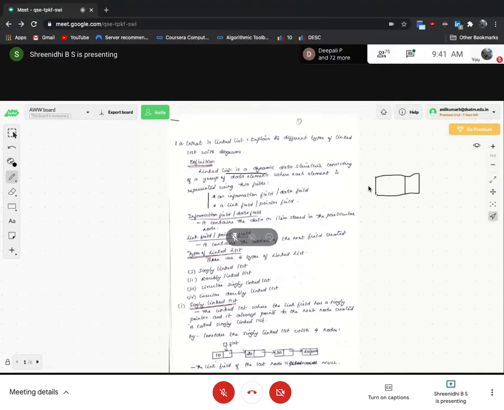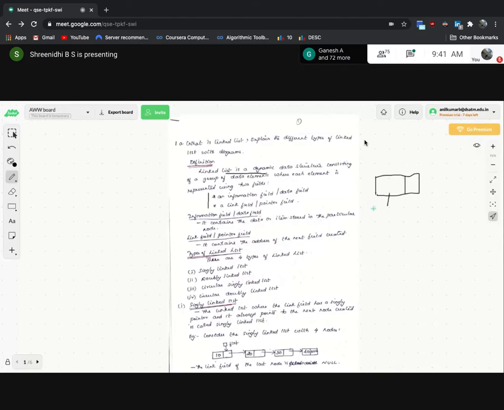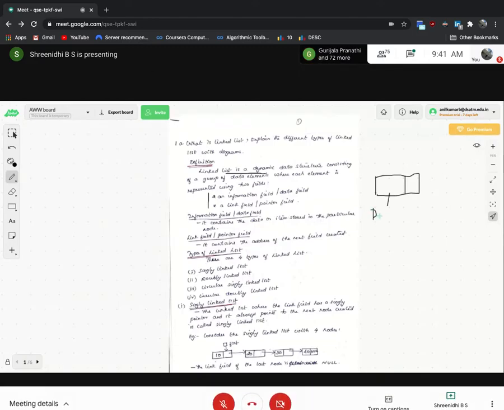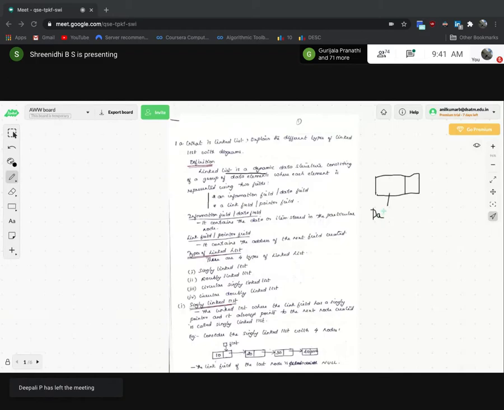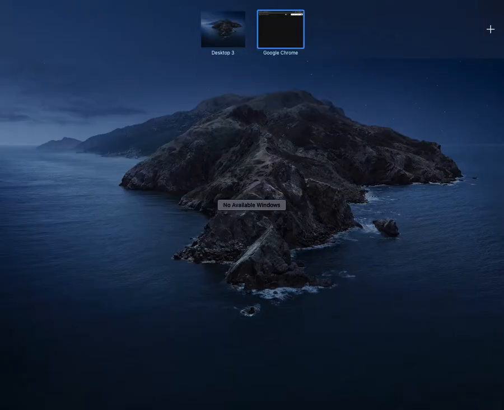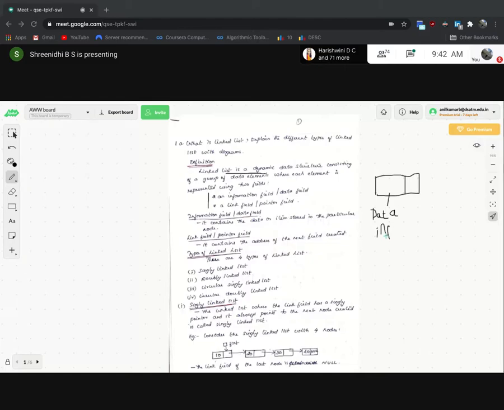Sometimes the data is also called the info field, or information field. Some books write it as data, and in some books they write it as info. Both remain the same. So what will the link contain?